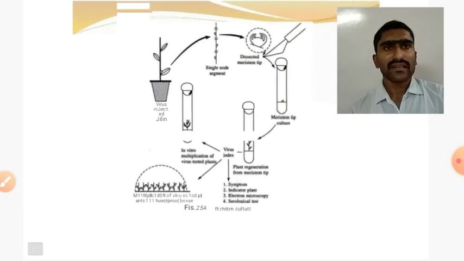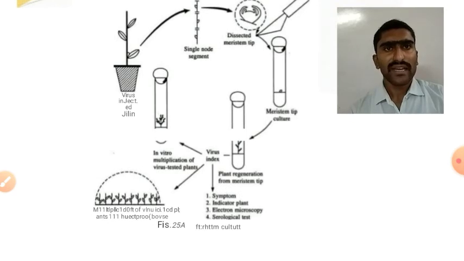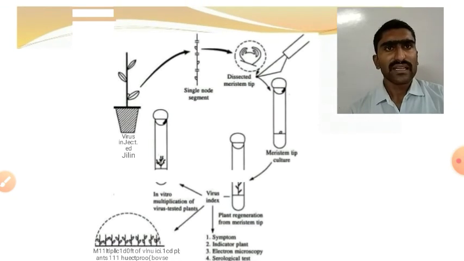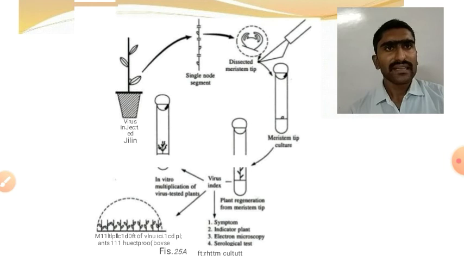See here the diagram of meristem culture. For virus free plant preparation, a single node segment is taken. We have to dissect the meristem from that node segment by using blades.